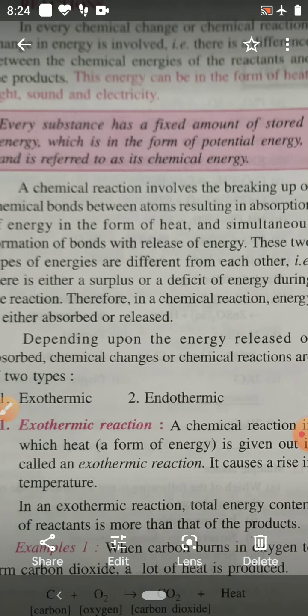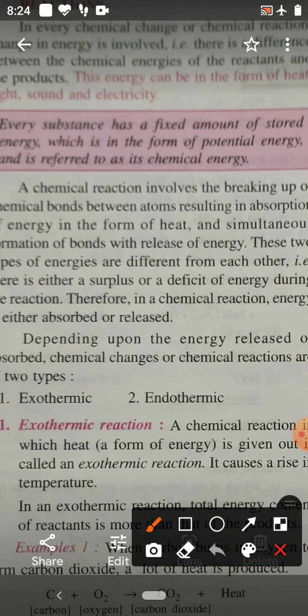Children, in our bodies, energy is required to carry out the life process. This energy comes from the combustion of glucose.